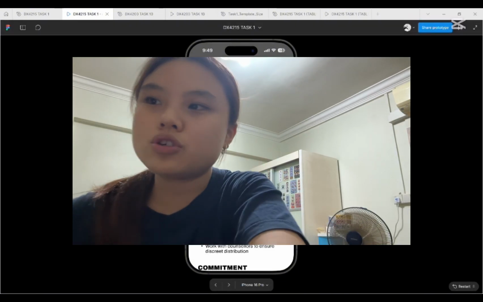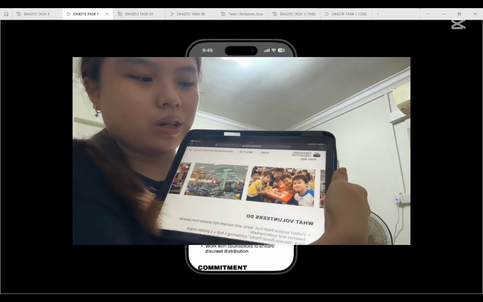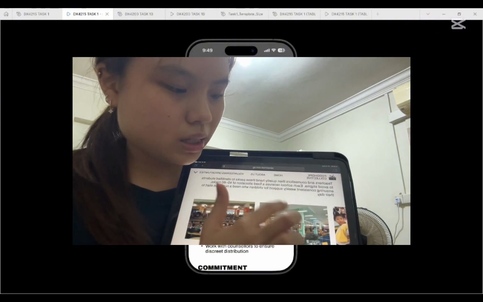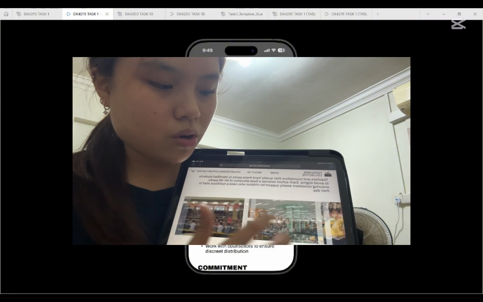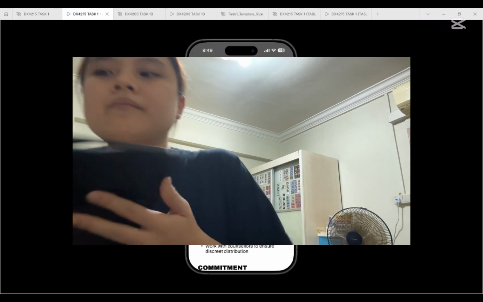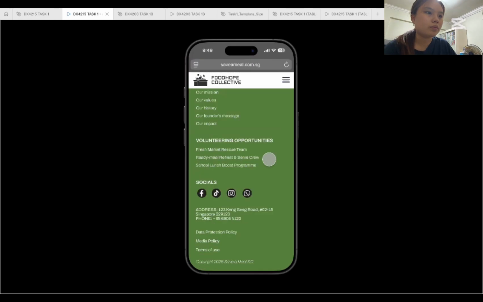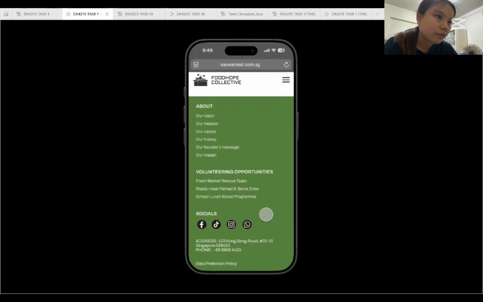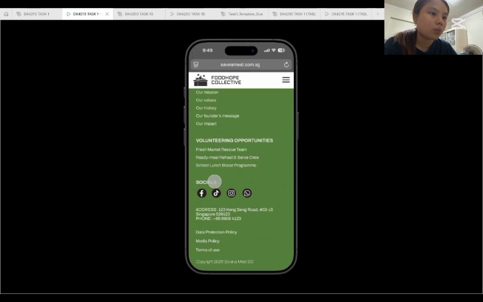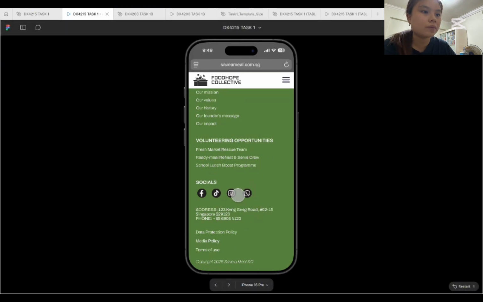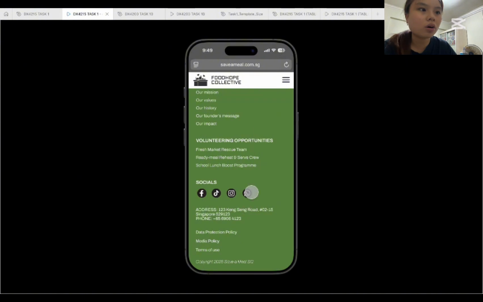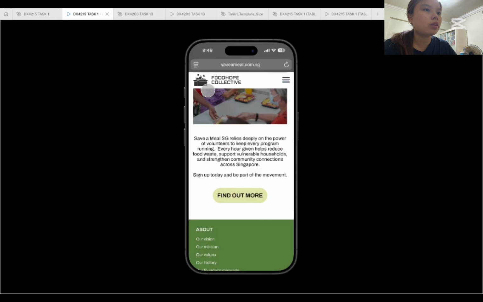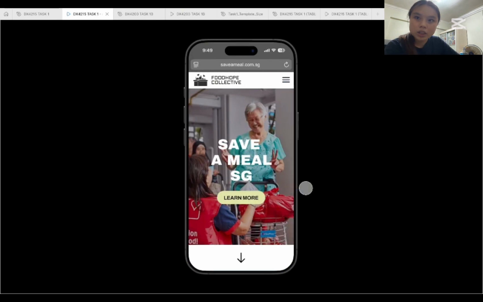And using an iPad to show that the scrolls actually work on screen. So yes, over here you can see that it actually works pretty well, and you can scroll in all directions. And from here people can choose to sign up to a form or a link. And this is my footer with all the things about volunteering opportunities, social media, and address of the company, and contact information if they wish to call. So from here you can also go to the different volunteering programs. And that is the end of the walkthrough from my video. Thank you for watching.